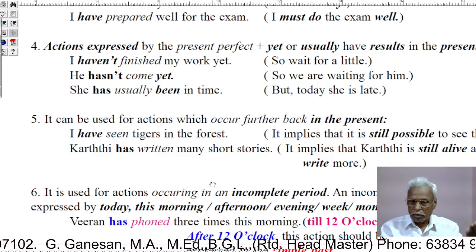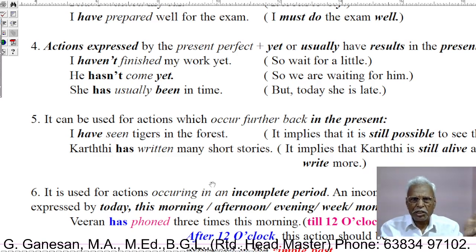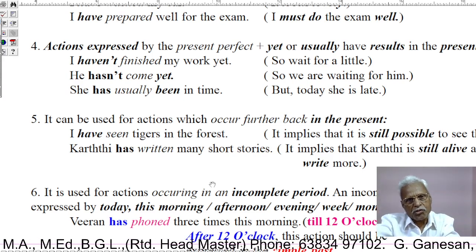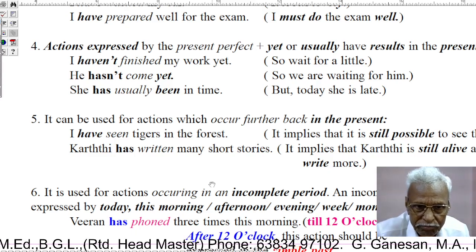Then third one, she has usually been in time. That is, although she has usually been in time, today she is late. Okay?